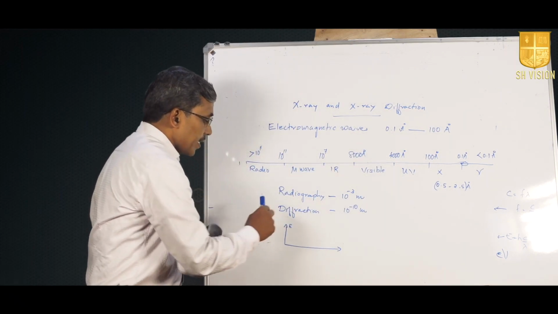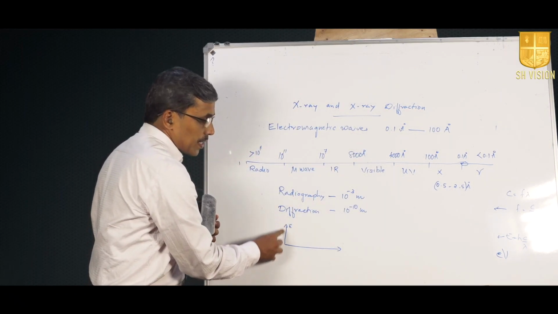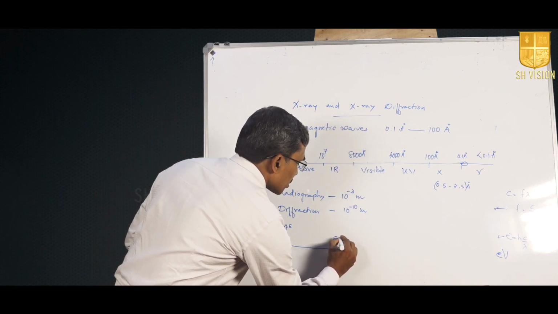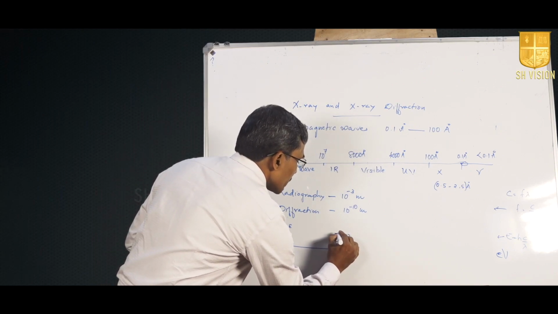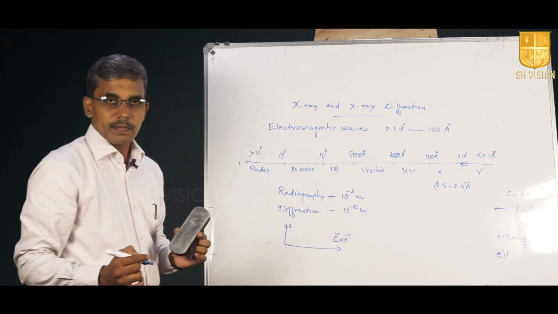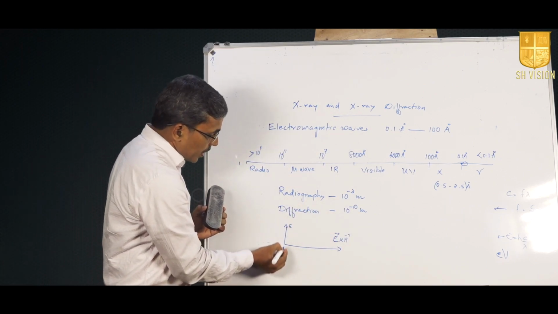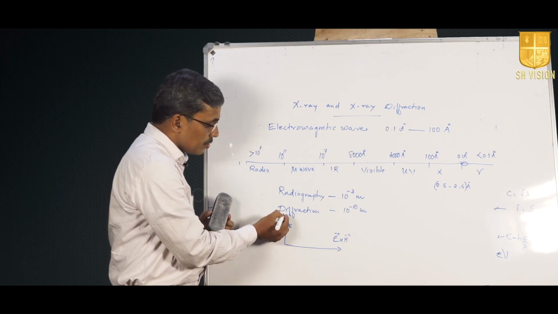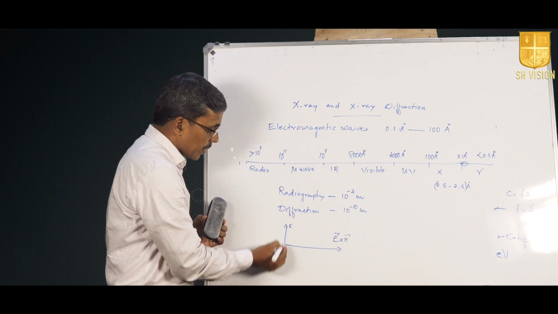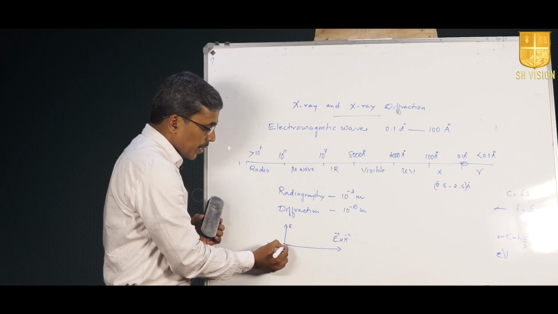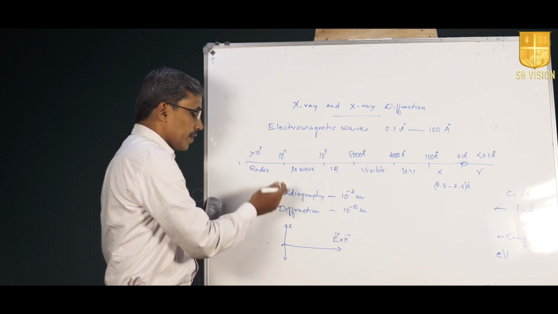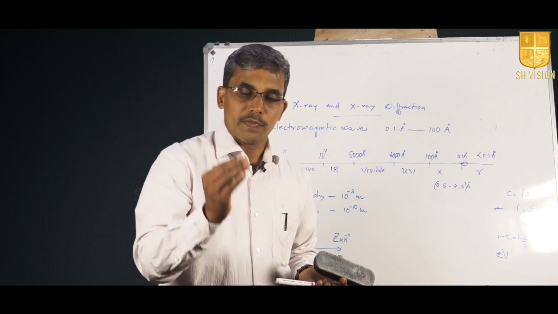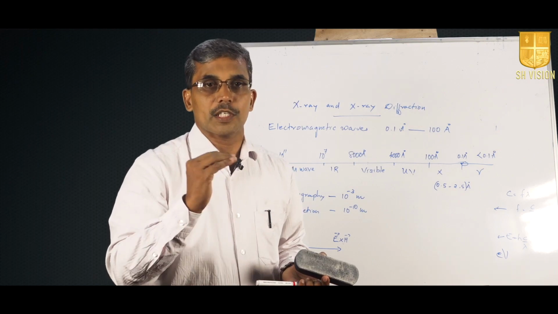In electric field again, if we take the electric field in the y direction and the propagation in the z direction, which is the direction of E cross H, which we study in electromagnetism, then electric field E in the y direction is not a constant electric field. It continuously varies in the positive and negative y direction, that is, with respect to 0 there will be vibration or variation in the electric field. So, this electric field varies with respect to time as well as with respect to space.